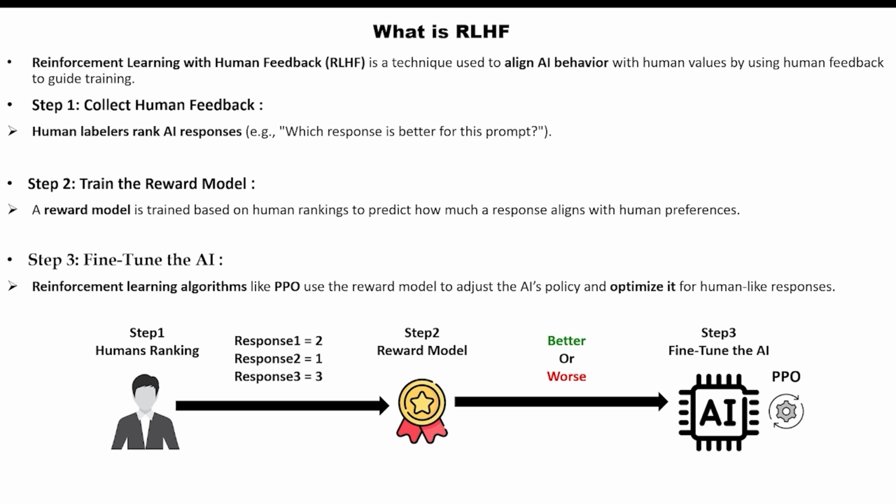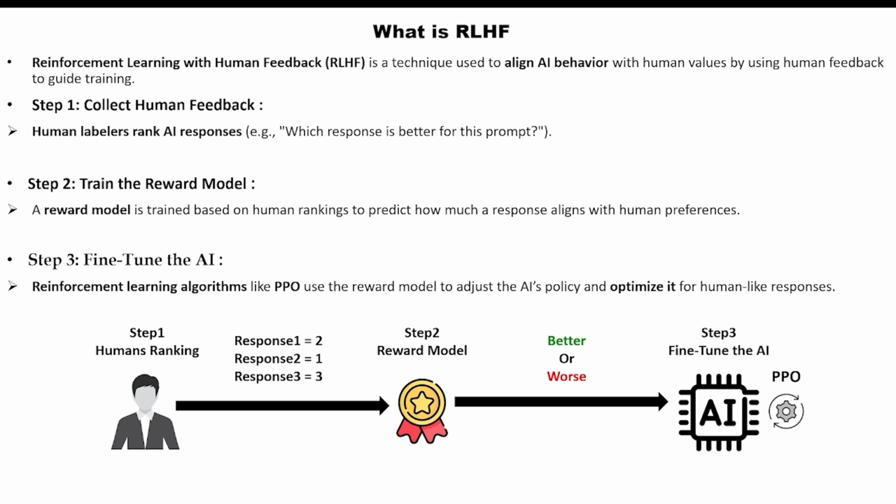Now, the final step is fine-tuning the AI. In this step, we use reinforcement learning algorithms like PPO, which stands for Proximal Policy Optimization, to adjust the AI's policy. The reward model guides the AI in updating its actions to maximize the chances of generating human preferred responses.